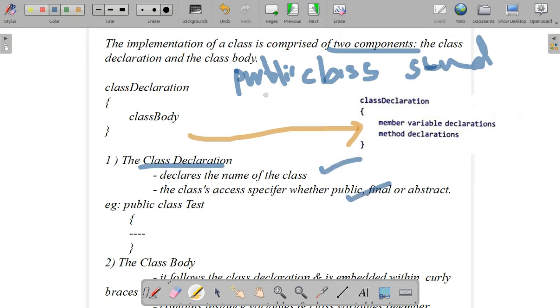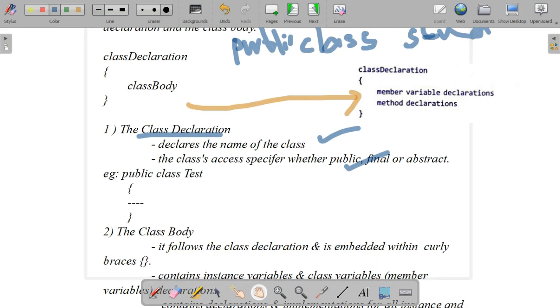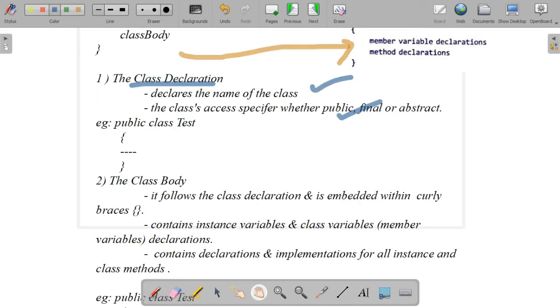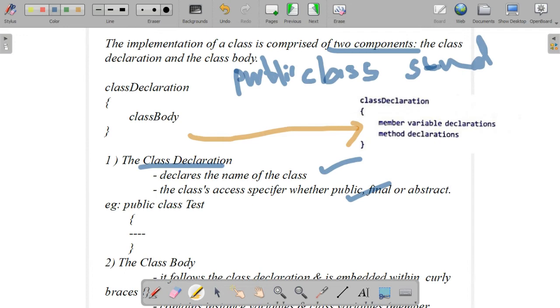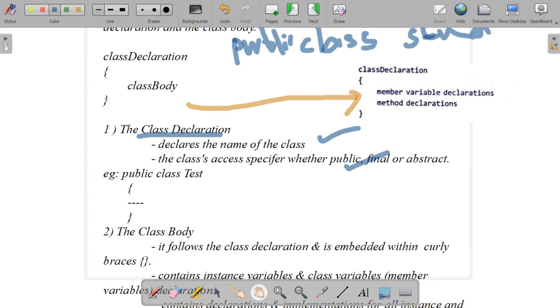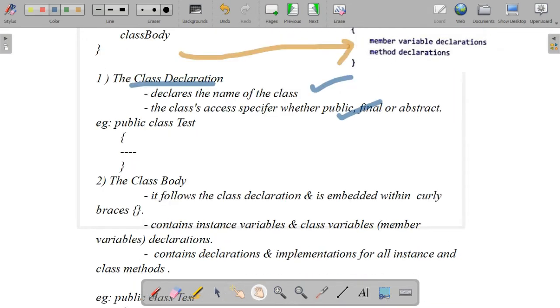In the class declaration, just check, class declaration means it declares the name of the class and the class access specifier, whether public, final or abstract, anyone. We need to specify whether there is any access specifier or any final keyword or abstract keyword like that. That section is known as class declaration. Example here, public class test. Inside that, any statements we can give, close the bracket. Then the second one is class body.